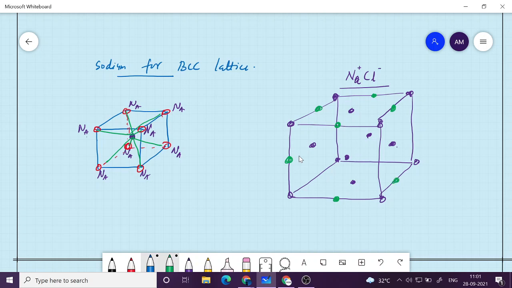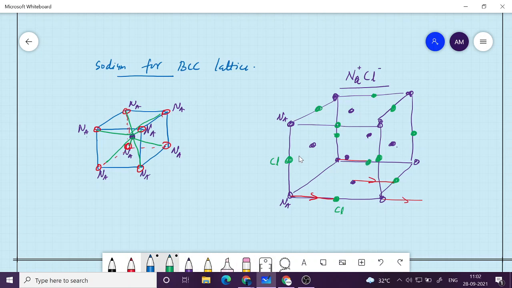So here, this will be chlorine atom, and this will be sodium atom. So in other words, you can think about the first FCC lattice as just displaced by A by 2. Okay, similarly this will be displaced by A by 2. So everywhere I have drawn, there is a displacement by A by 2,